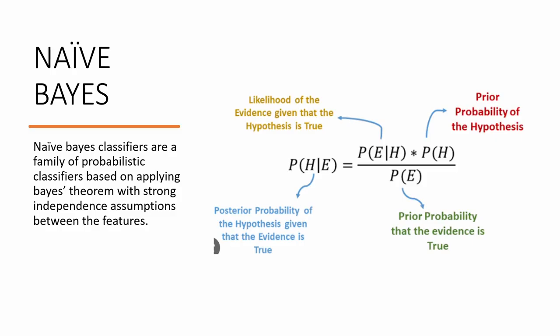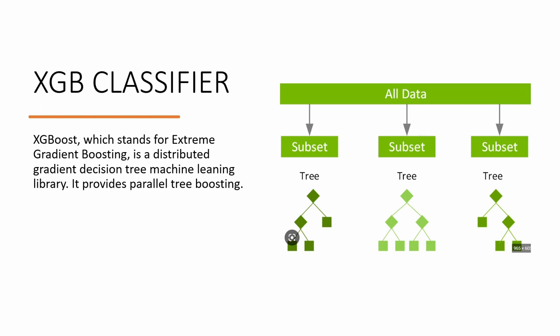Now let's go on to the next classifier, that is the XGB classifier. In XGB classifier, we make trees for the data set we have, and by making these trees, we try to reduce our error. Now, in this XGB, it's not the normal tree classifier. In this, we try to boost the classification. So we try to reduce the error by adding the next tree and keep on reducing. This is parallel tree boosting.